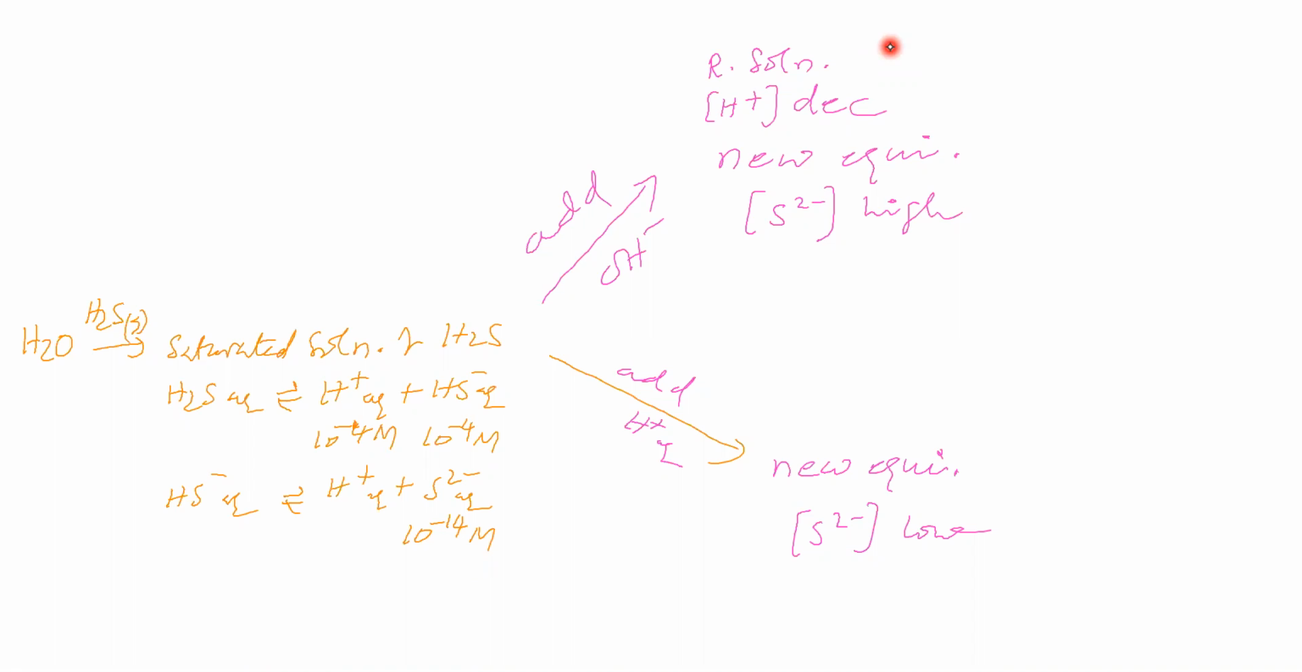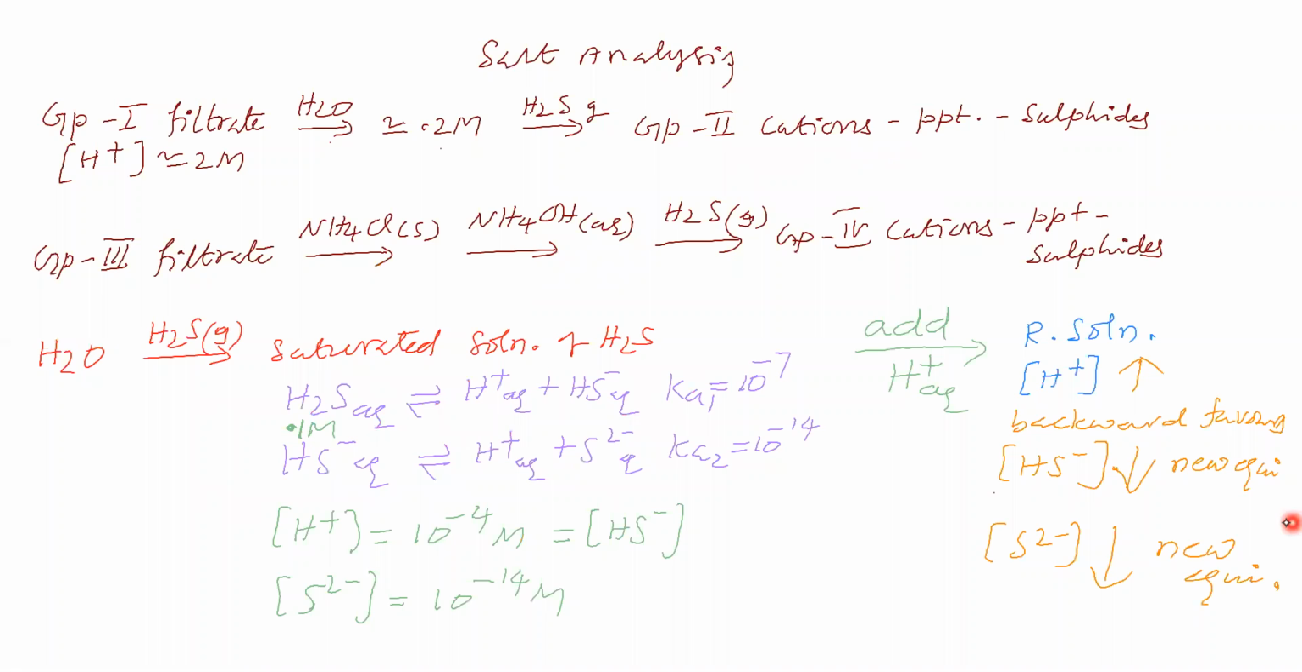Now, this point we have discussed. Now we will go for group separation of cations. Now see that, you are taking the group 1 filtrate. Group 1 filtrate is in acidic medium. The concentration of acid is 2 molar.